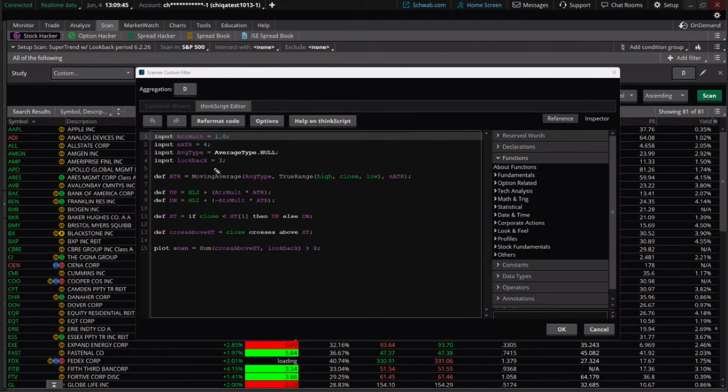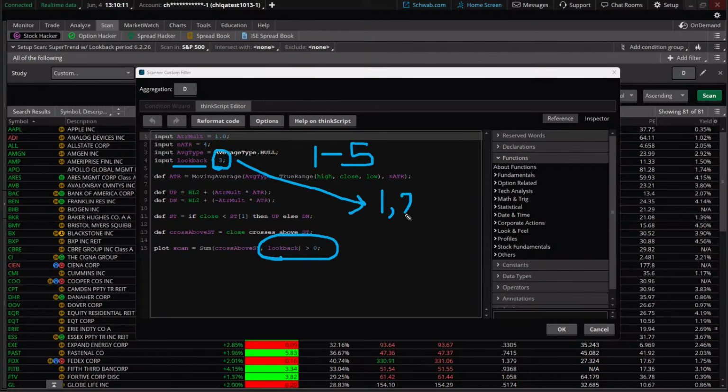If we want to look at 5 periods, meaning that we saw the super trend flip to green within 1 to 5 bars ago. Okay, the code that all we needed to really add in here, once we've defined the input in terms of look back, which is 3. So it's not 1 to 5. What we actually have here, put in whatever number you want, but it is 1, 2, or 3 days back, right? It could have happened today. It could have happened yesterday, the day before. Right now is what this list just gave us.